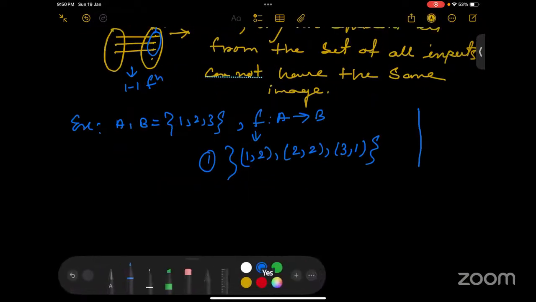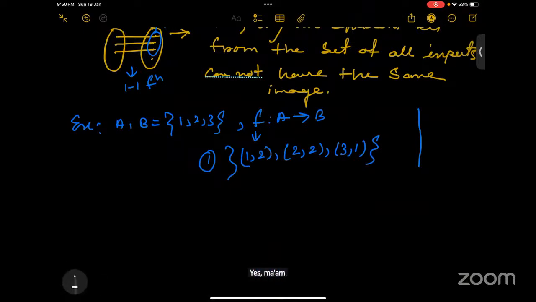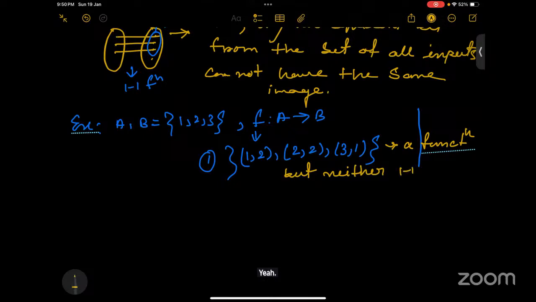Yes, ma'am. Yes, it is a function, but it is not a one-one function. Okay, so this is a function.